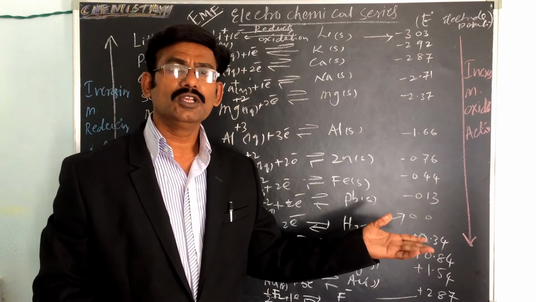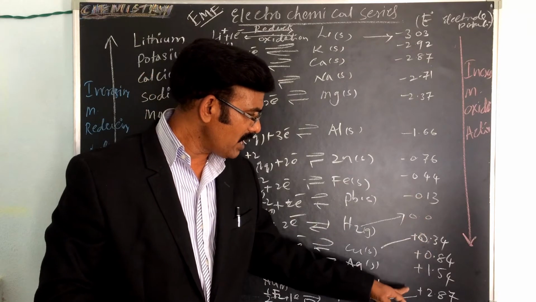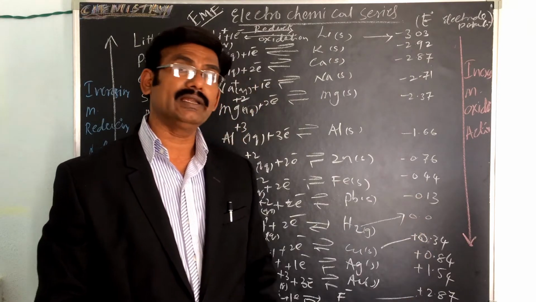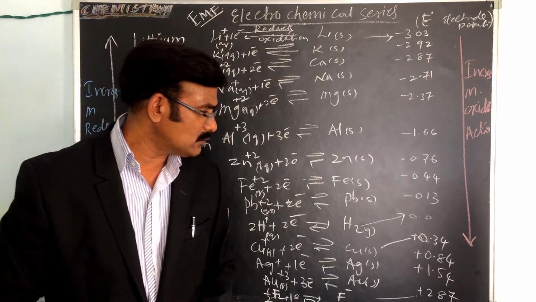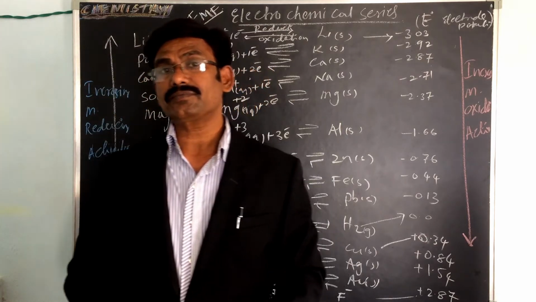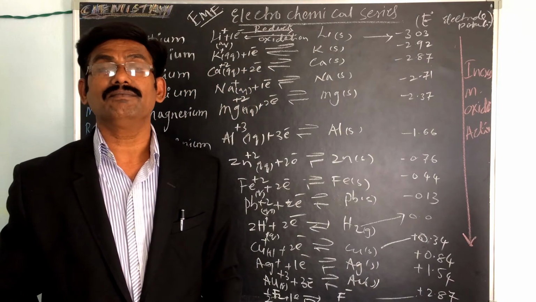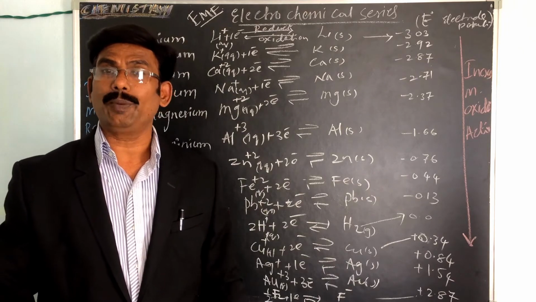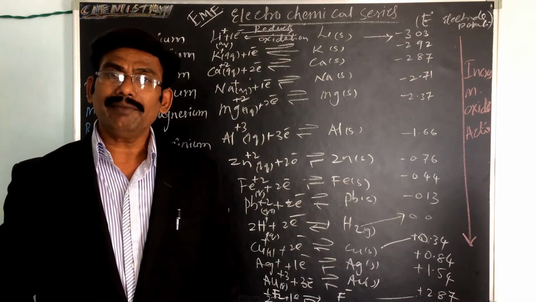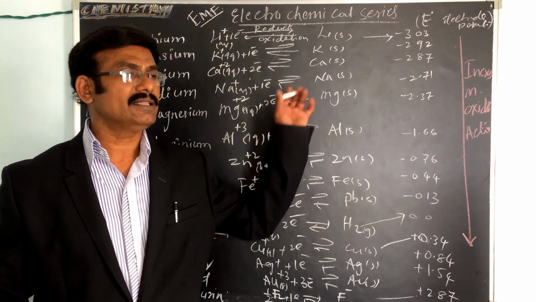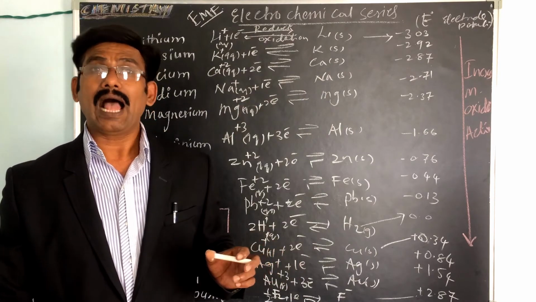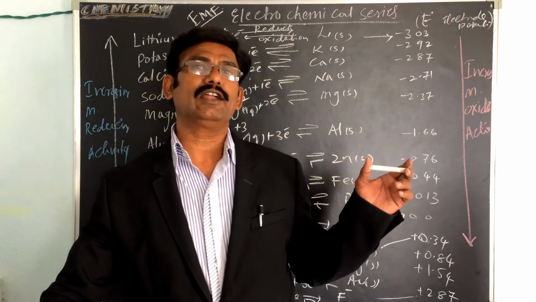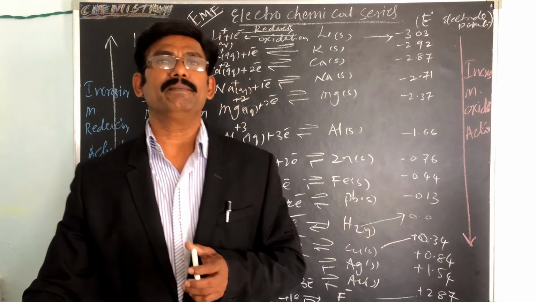Hydrogen is 0. So this one you have to remember. And the highest value is fluorine, plus 2.87. So these are some electrode potential values. Mainly in this topic we have to discuss the applications of the electrochemical series, which are very important.